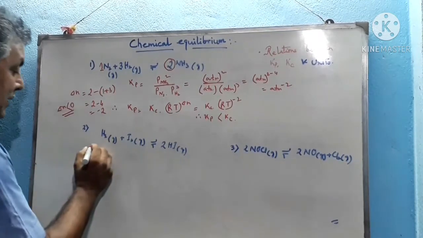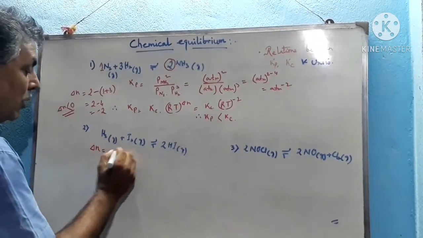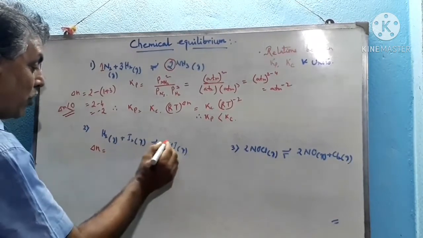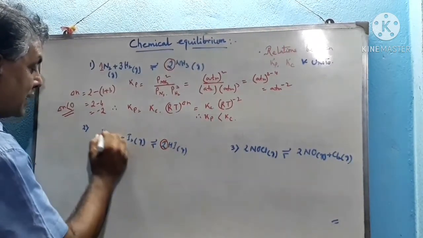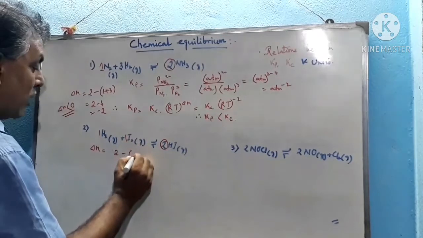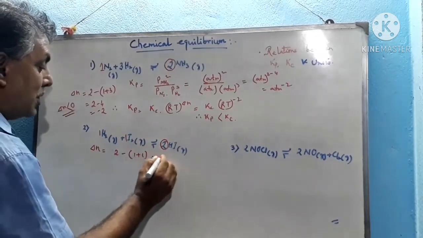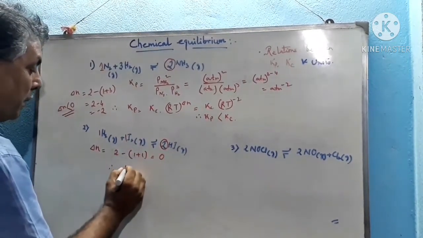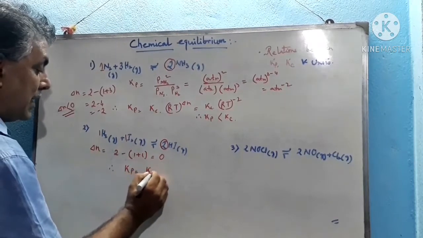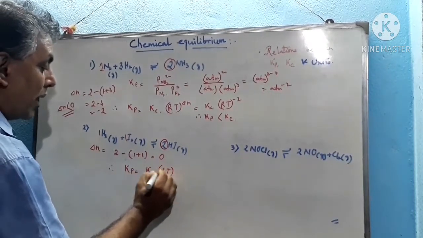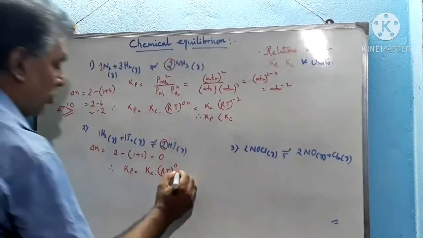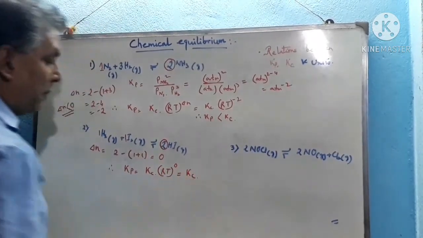In this next case, what is the value of del N? We know that del N equals the number of moles of the product, that means 2, minus the number of moles of the reactant, that means 1 plus 1. So it becomes again 0. Therefore Kp equals Kc into RT whole to the power 0. This equals Kc. Kp equals Kc.